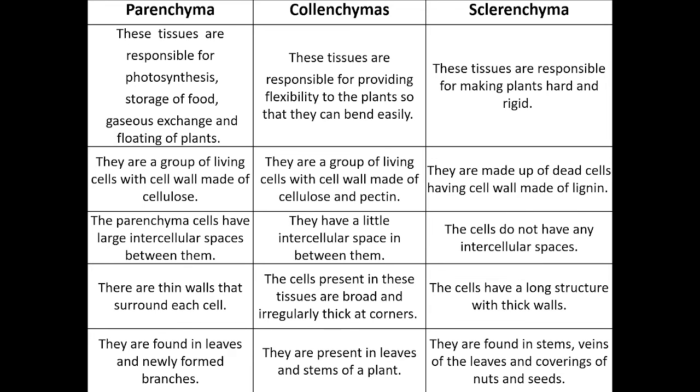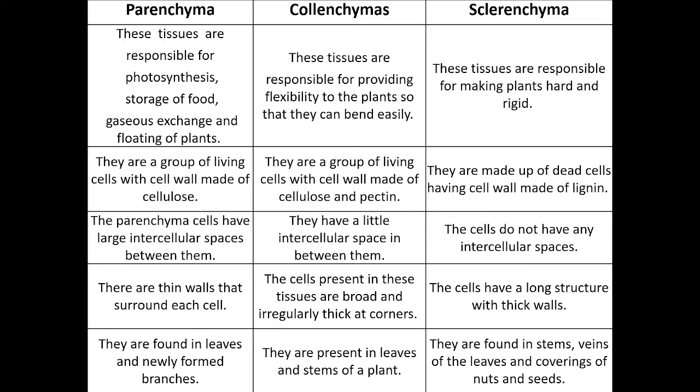Parenchyma, see the structure, is a group of living cells with a cell wall made up of cellulose. Collenchyma also has living cells with a cell wall made up of cellulose plus pectin, one chemical substance. And in sclerenchyma, there are dead cells with a cell wall made up of lignin. I think this table will help you to revise and remember the simple permanent tissues.